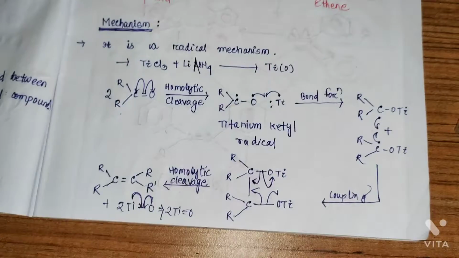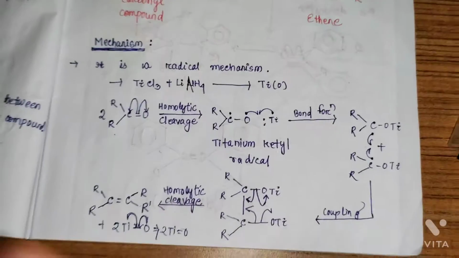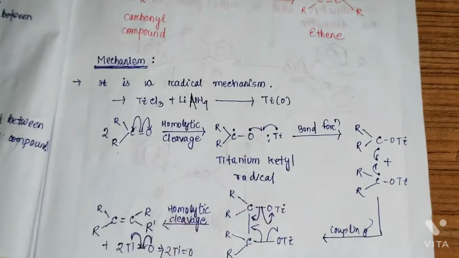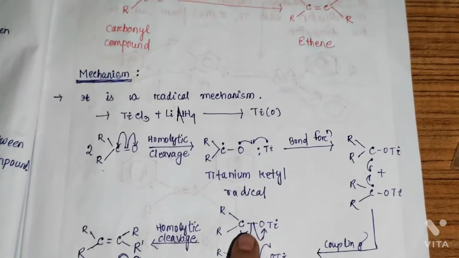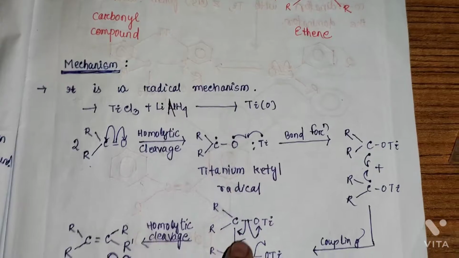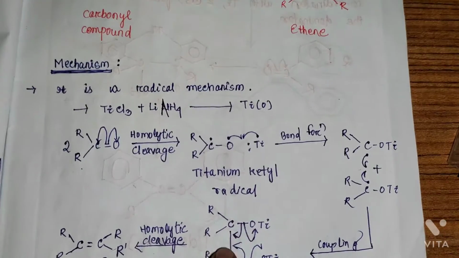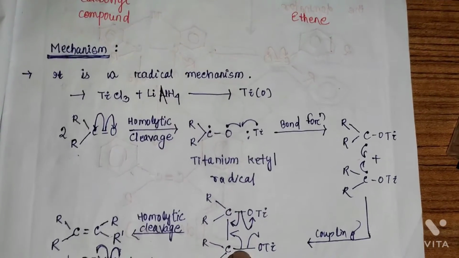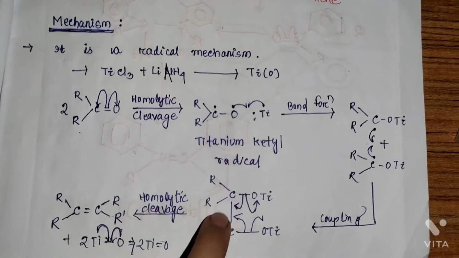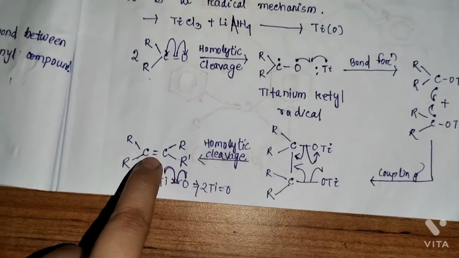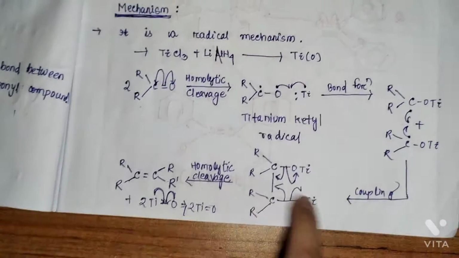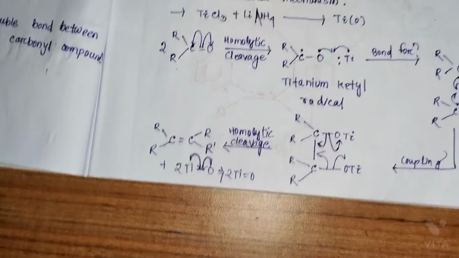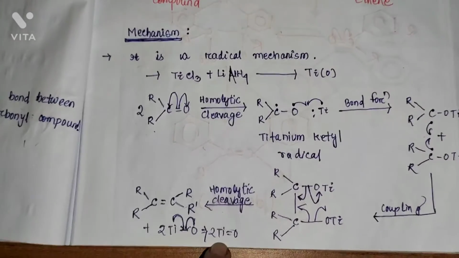Here what will happen then? Again a homolytic cleavage is done. So this bond will break. So 1 electron will come towards here, and from here 1 electron comes towards here. So it will form a double bond. Here a double bond, and these 2 compounds will be removed as the reagent, like this.